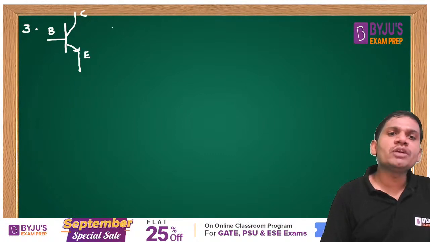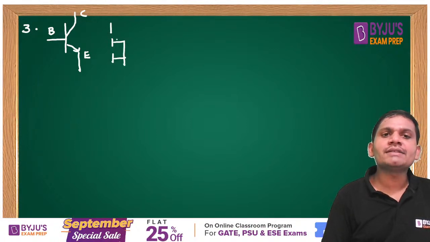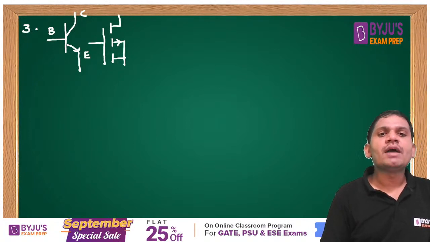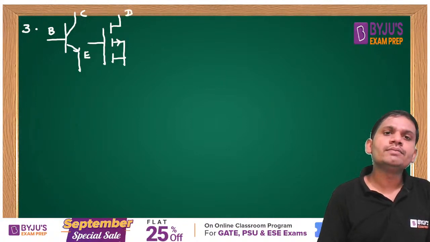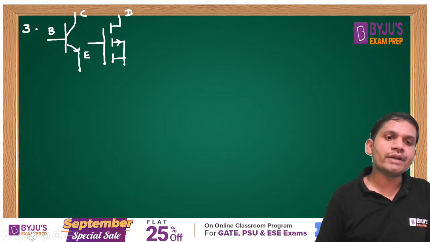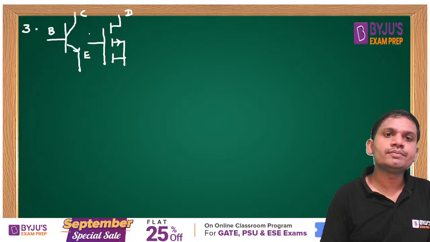We may expect the question based on what is the ideal characteristics of MOSFET. This question you can also expect. Yes, friends, ideal characteristics of MOSFET. This is the drain, this is the gate, and this is the source.